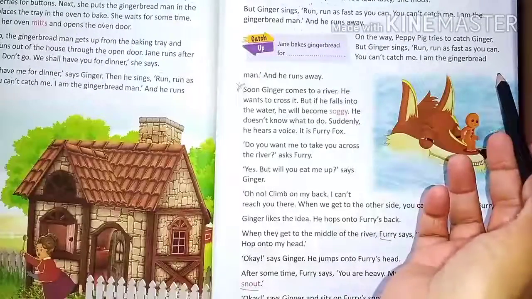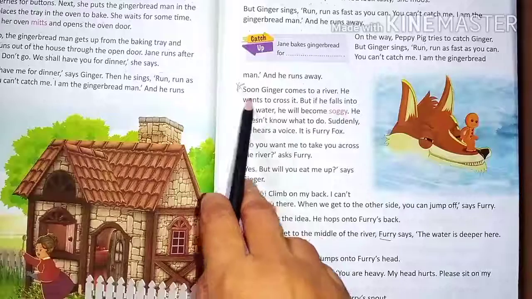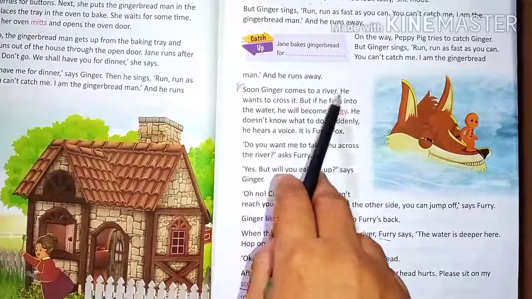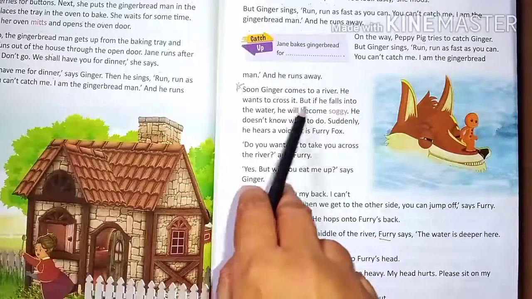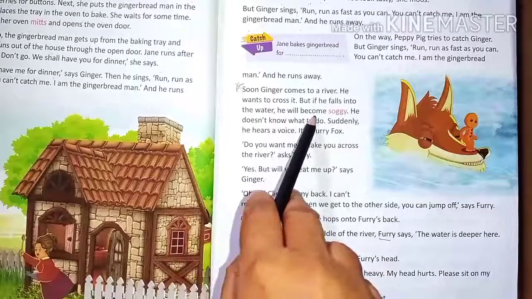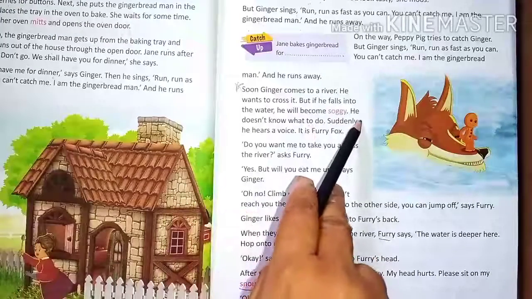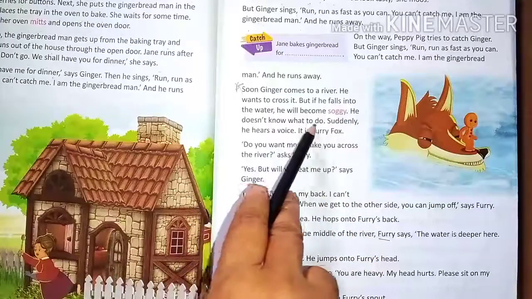"I am a gingerbread man," and he runs away. Now soon Ginger comes to a river. He wants to cross it, but if he falls into the water, he will become soggy. You know soggy? Bhig gaya.